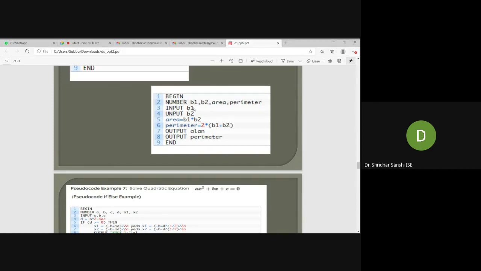Area is length into breadth, so b1 into b2, and then perimeter we are calculating as 2 star b1 plus b2. Then we are printing the values, area and perimeter. So this is how you need to write pseudocode.